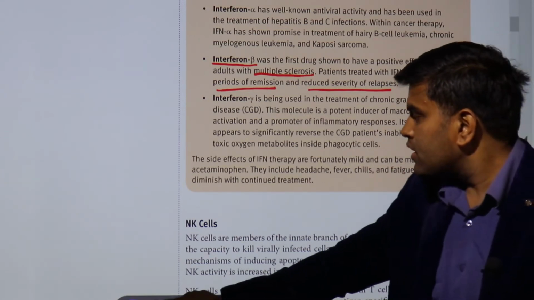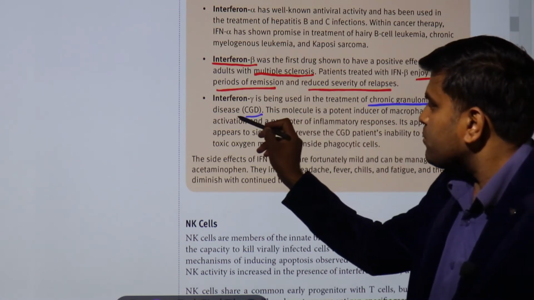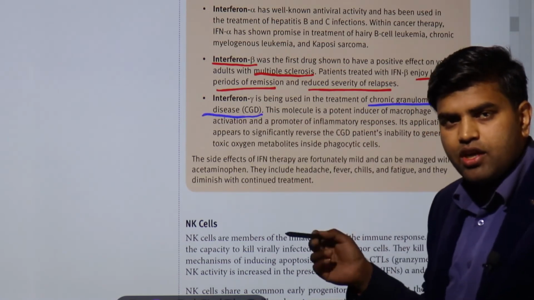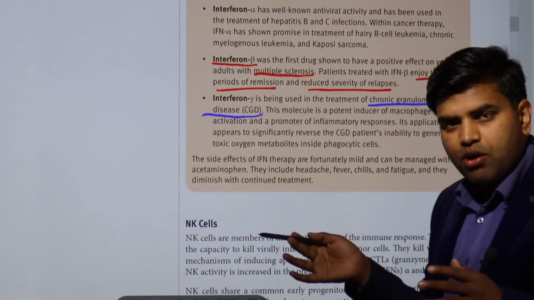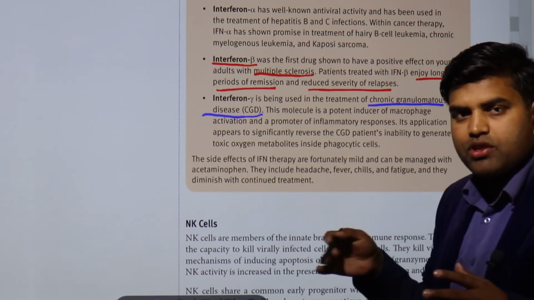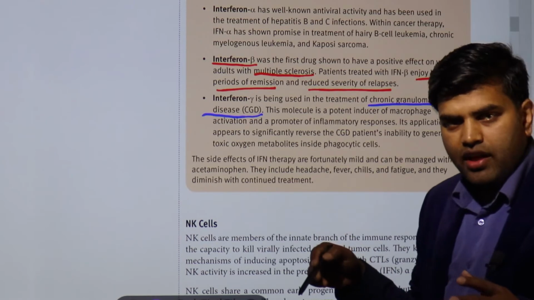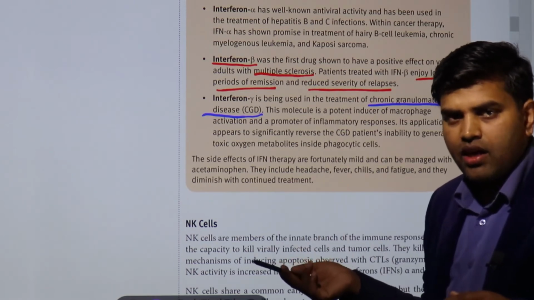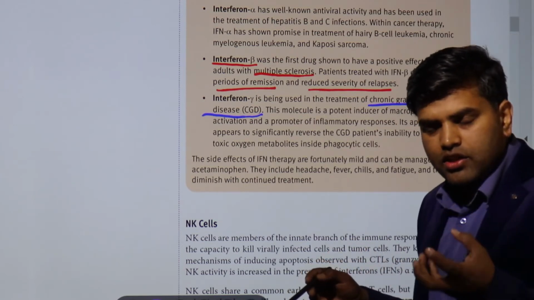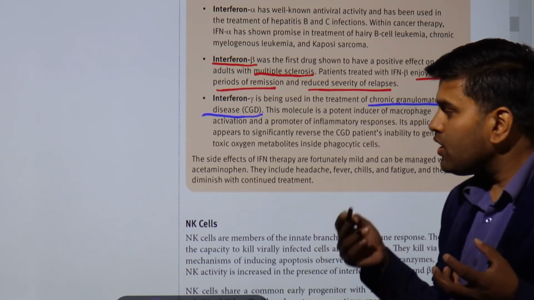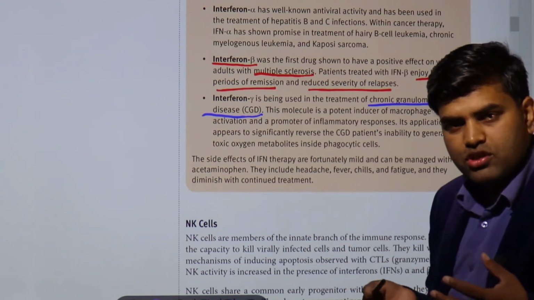And then there is interferon gamma, which is used in the treatment of chronic granulomatous disease. We have talked about this previously, where there is a deficiency of NADPH oxidase, which transports oxygen and forms nascent oxygen or superoxide, which is converted into hydrogen peroxide, and then in the presence of myeloperoxidase and chloride forms HOCl and kills the bacteria. So in chronic granulomatous disease there will be no substrate of hydrogen peroxide or superoxide, so we cannot kill the bacteria, mainly the catalase positive organisms.